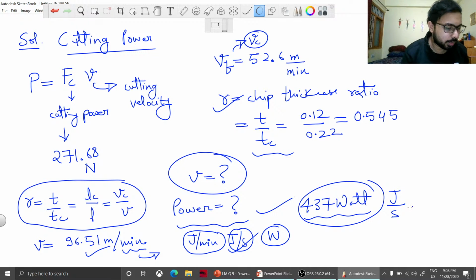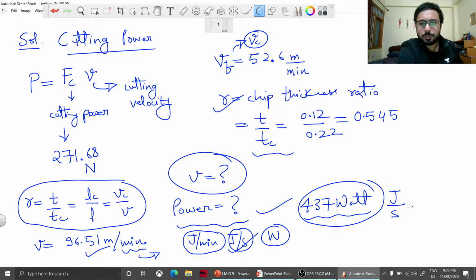Just divide your answer by 60, because you have to convert the velocity unit to meter per second from the meter per minute that is given here. So I hope you have now got this answer, which is 437 watts, which is nothing but 437 joule per second.